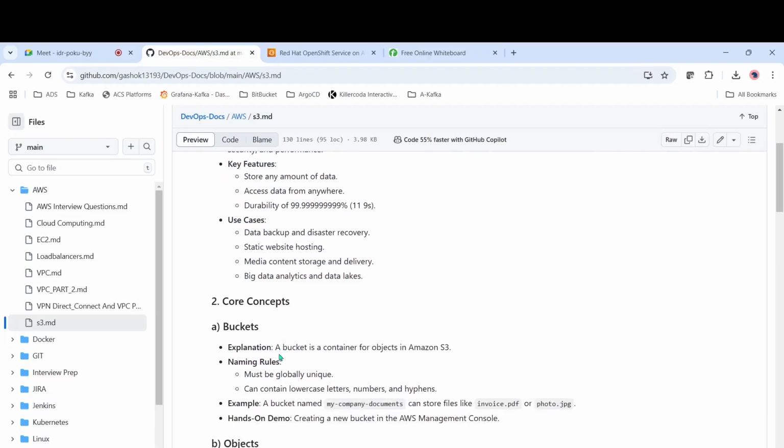The naming convention must be globally unique and contain lowercase letters, numbers and hyphens. You shouldn't use any capital letters. And you can upload any kind of document. You can upload an audio file, video file, PDF, JPGs, whatever you want, in the S3 buckets.